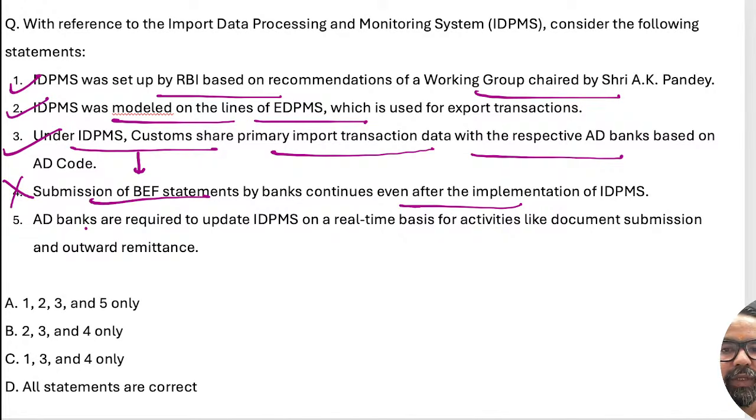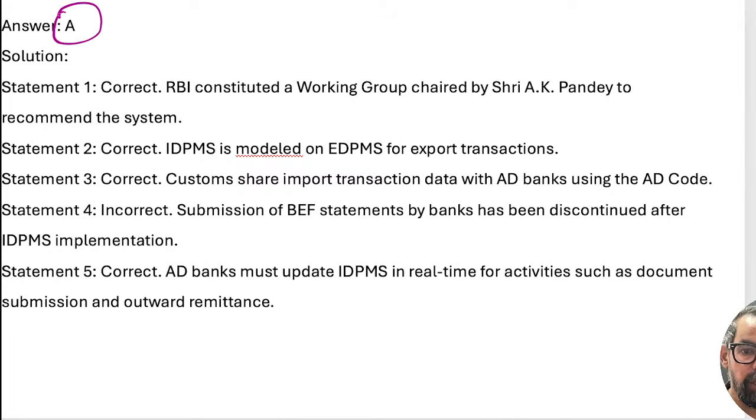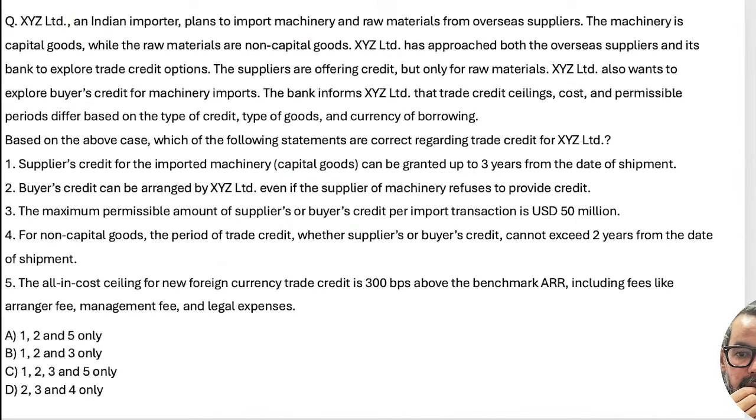BEF statement. AD banks are required to update EDPMS on real time basis. So this is that IDPMS for import and EDPMS for export. 1, 2, 3, 5. 1, 2, 3, 5 means option A only will be the right answer for this particular one. Okay. Bill of entry form, yes, bill of entry form, F for form, okay, bill of entry form that is generally part of this particular one.